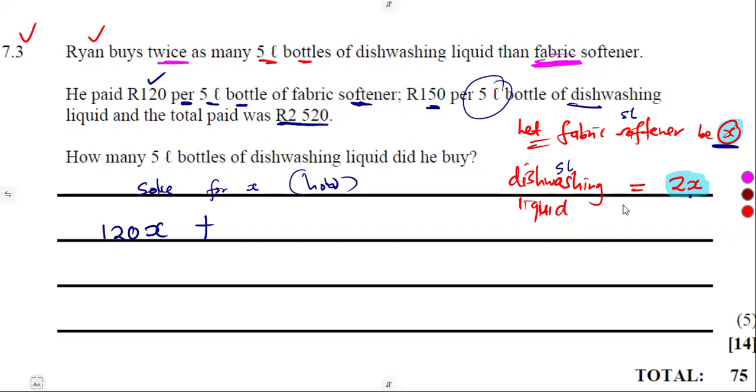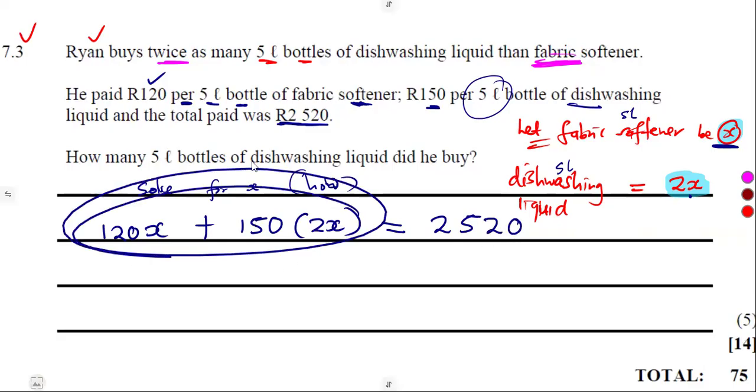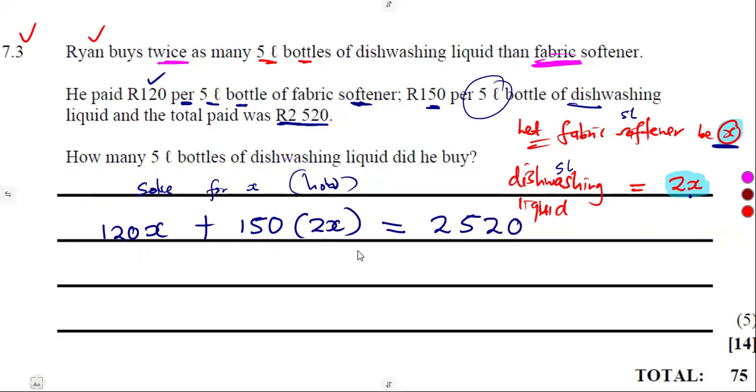Do we know how many they are? No. In terms of X, there are 2X. So we multiply 150 times 2X, the dishwashing liquid that we have. All this, in terms of the amount that was spent, was going to give us 2,520 rand.